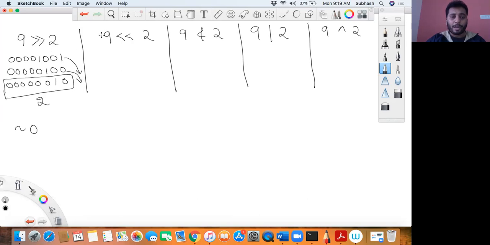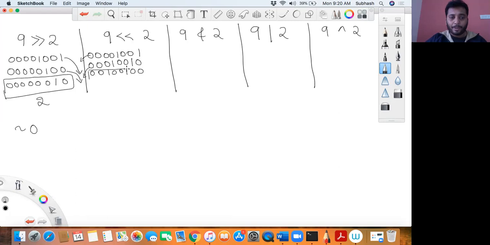Now, similarly, what will happen if I left shift this number 9 by 2 times? Let me show you. 0 0 0 0 1 0 0 1, left shift 2 times. This leading 0 will fall down for the first time. The other bits move one place to the left, and the last bit is padded with a 0. Don't think this 0 that fell down comes and attaches here, nothing like that. It is gone, and the vacated position is automatically padded. Then I shift once again, giving 0 0 1 0 0 1 0 0, and the last bit is again padded with a 0.